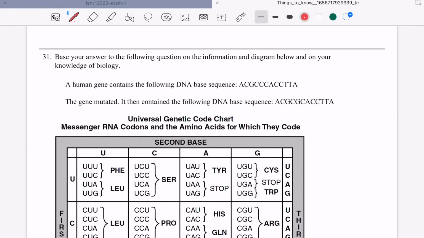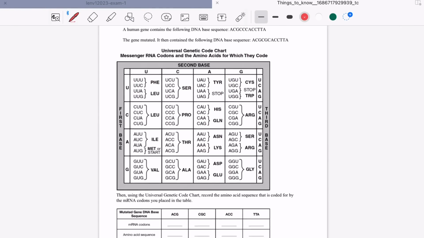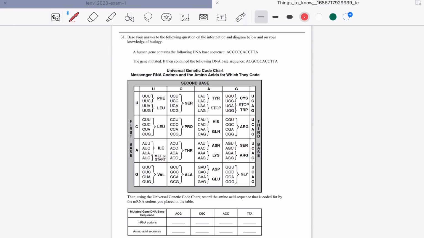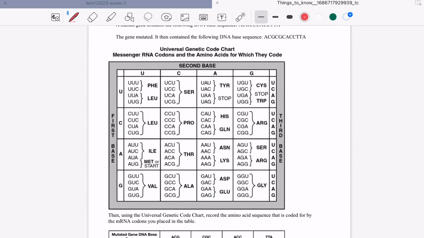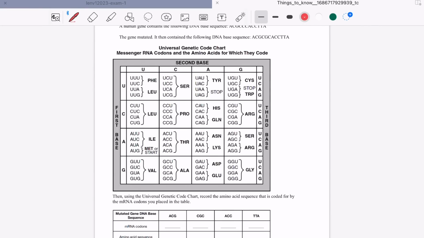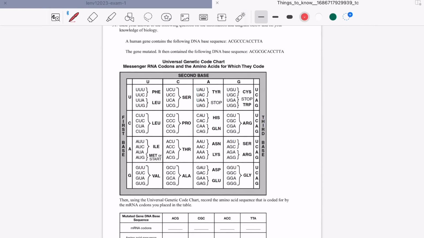That's it. Okay. If you haven't been paying attention because you've just kind of had this video in the background, it is time to pay attention. This is the part where students forget protein synthesis. You will always have the messenger RNA codon sheet. You do not have to memorize this.